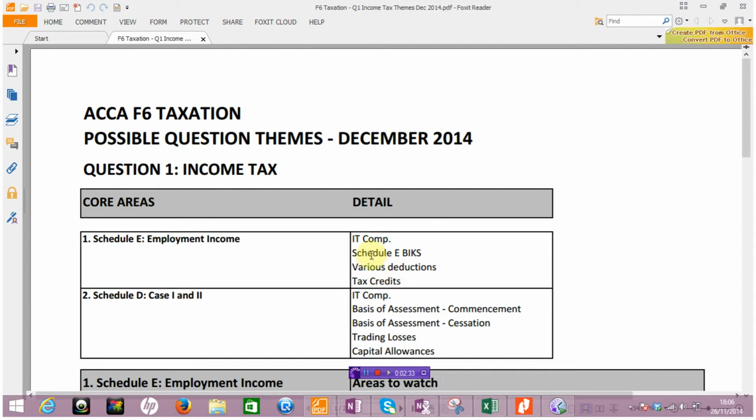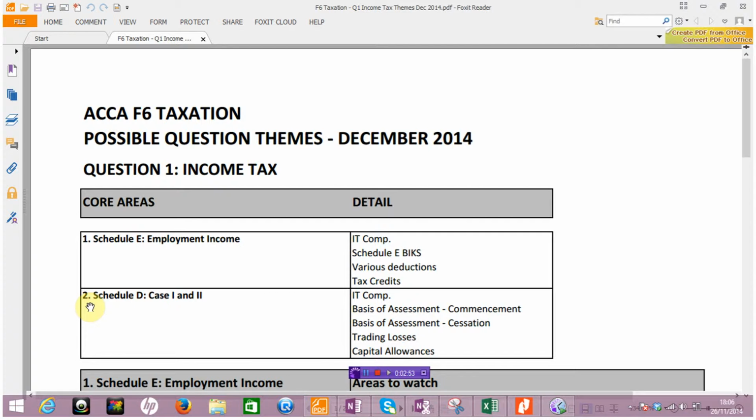I'll go into further detail through this area of Schedule E employment in a moment, but that would be the first main theme, and there are lots of areas within that type of question for an examiner to really complicate matters and perhaps try to confuse you. So more of that in a moment.